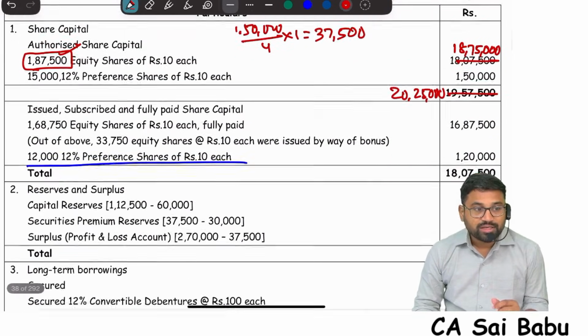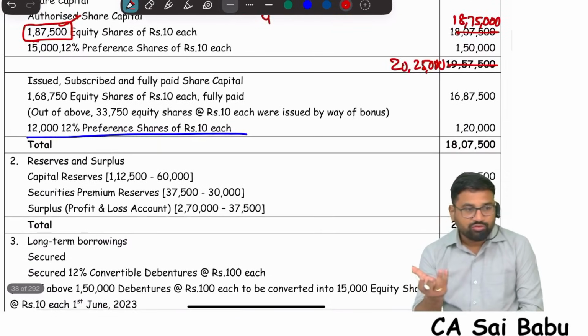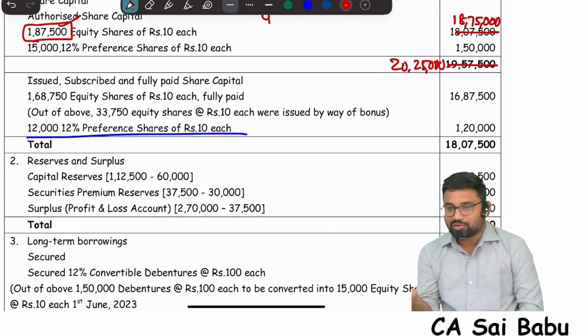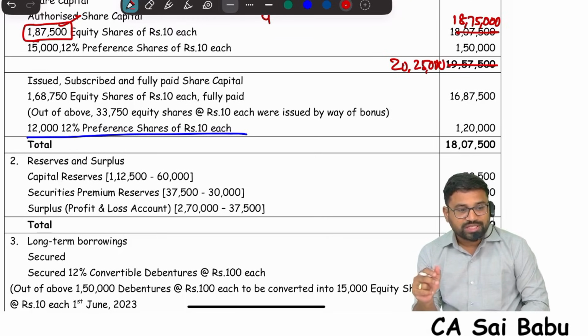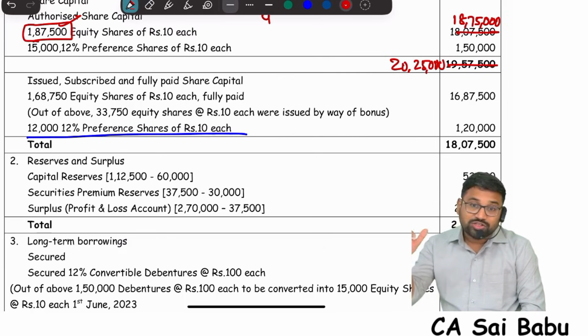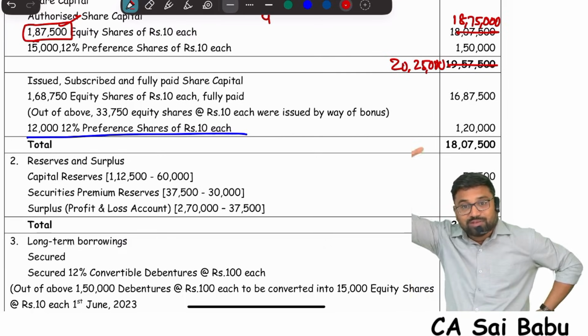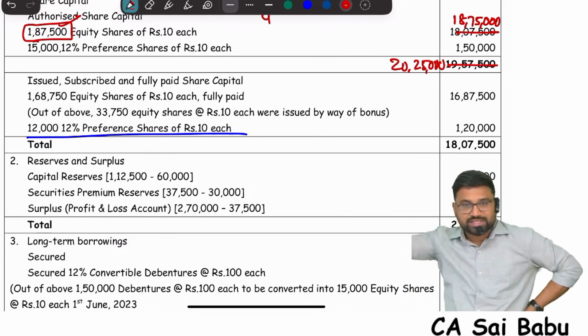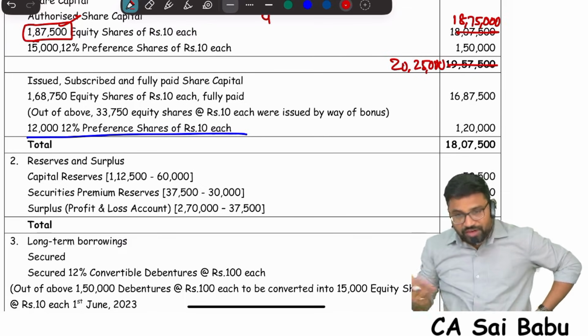But the question arises: if you are a wise student, you can ask the doubt. What is the doubt? Sir, in this question convertible debentures are also there. You said the bonus benefit is also applicable for them. That means when they exercise the conversion option, we need to give bonus shares to them also. Then issued capital will also increase. So will authorized capital also be increased to that extent? Yes, we have to increase it if required.